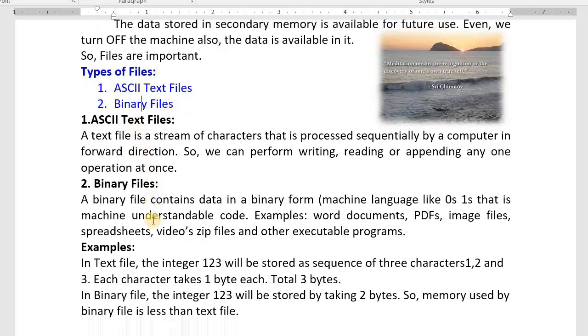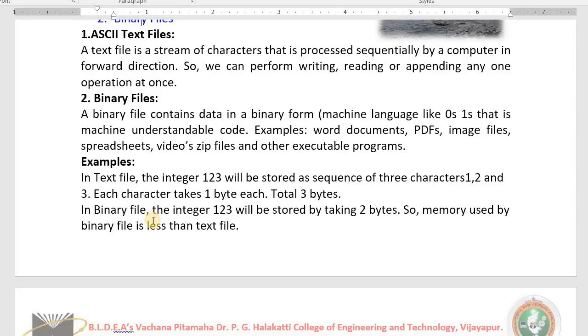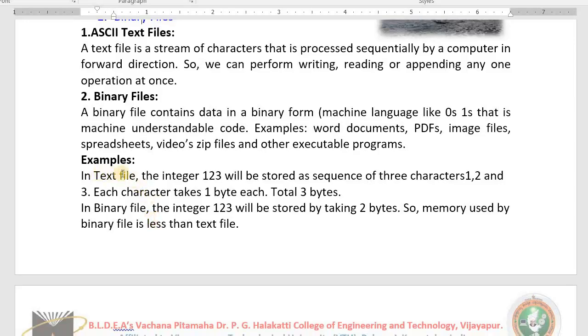I give some interesting examples shared by the author in the book. In a text file, how will 123 be stored? In a binary file, how will 123 be stored? In a text file, the integer 123 will be treated as characters. 1 is a character, 2 is a character, 3 is a character. They will be stored sequentially as 3 characters, 1, 2 and 3. Each character will take 1 byte. That means 1, 2, 3 takes 3 bytes.